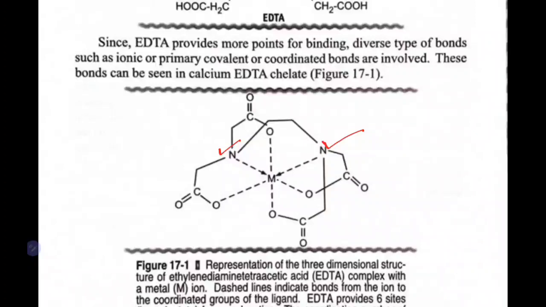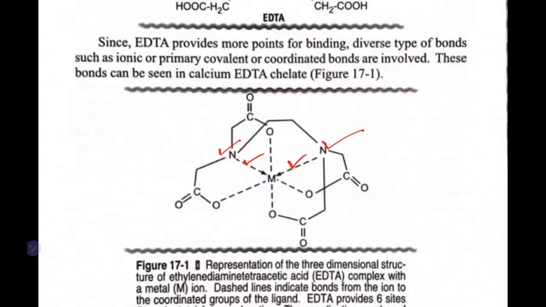These two groups are donating electrons to the metal ion if they are forming a complex with the metal ion. Because one molecule itself is giving more than one site for forming a complex, hence we call it a chelate.